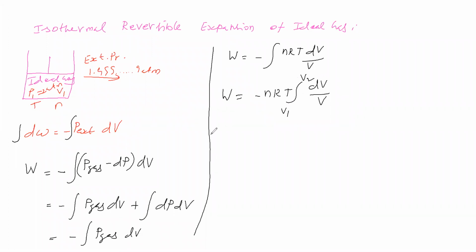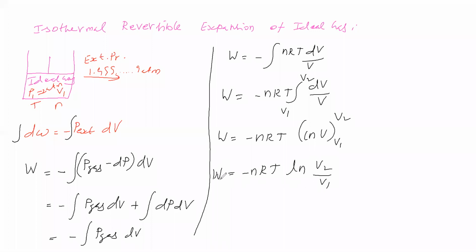Limits we have substituted. Then we will take the integration of minus nRT. This integration is ln V, ln in the sense natural logarithm, log to the base e. The initial V1 we have substituted, final V2 we have substituted. Now we will substitute this V2 and V1, so we will get ln V2 by V1.